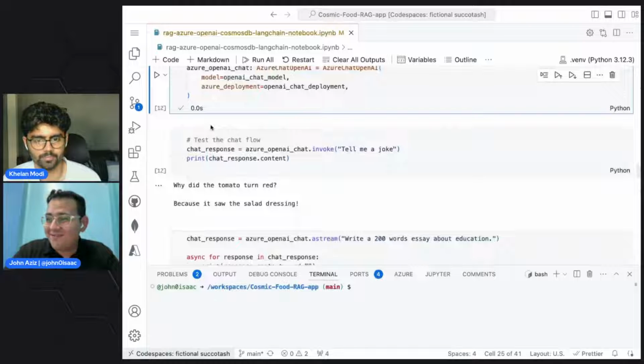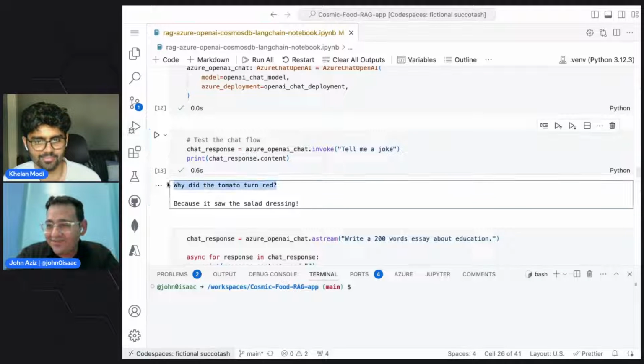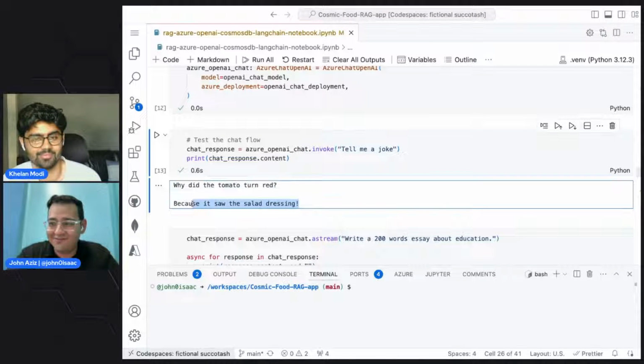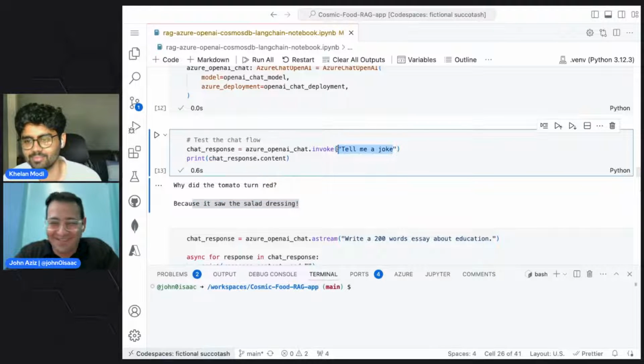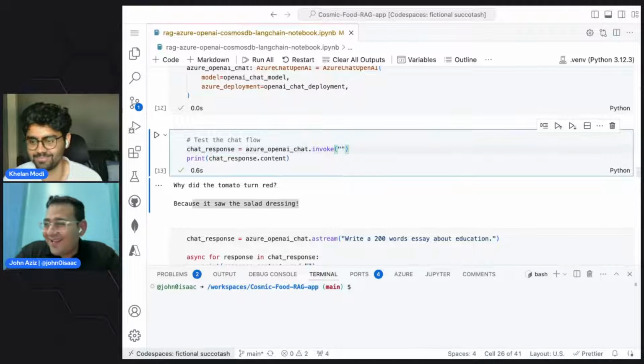So now, I guess we can ask it to tell us a joke. Why did the tomato turn red? Because it saw the salad dressing. Yeah, I don't know if this is funny or not. Just laughing because, not the funniest joke, but yeah, it gets the context. As it's an LLM at the end of the day, it's not going to know what's funny, but yeah.